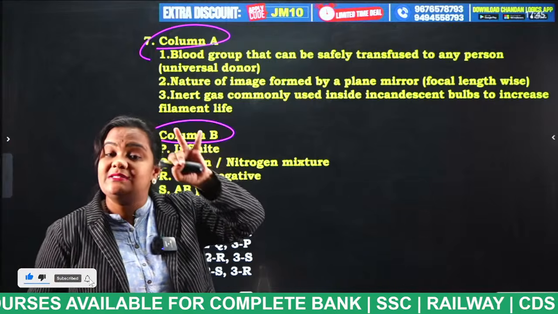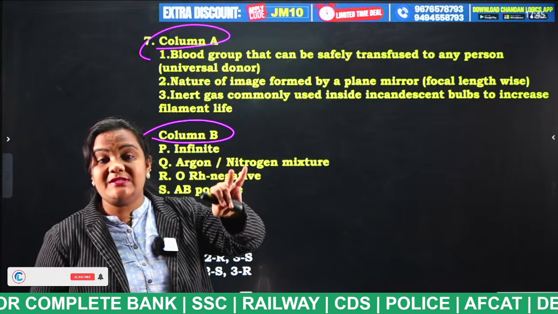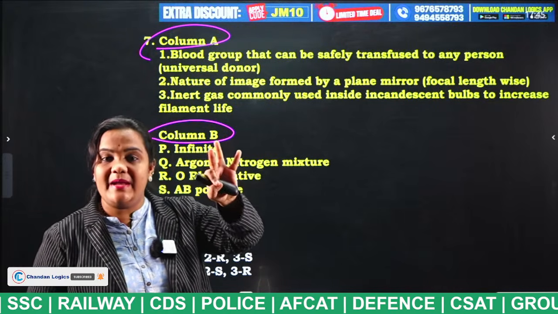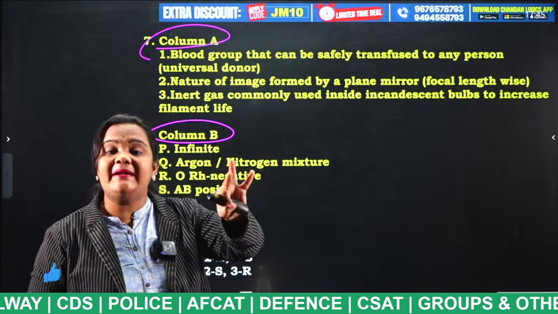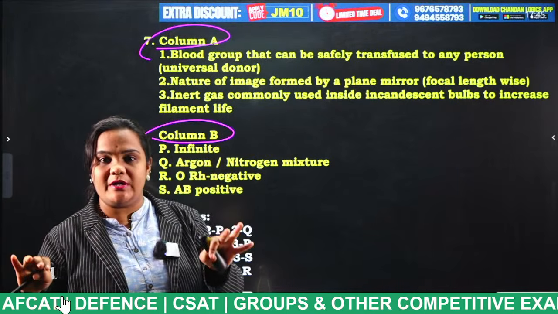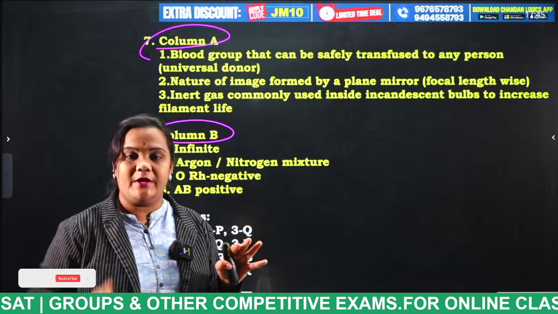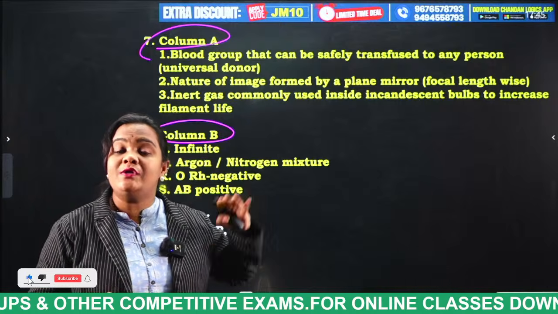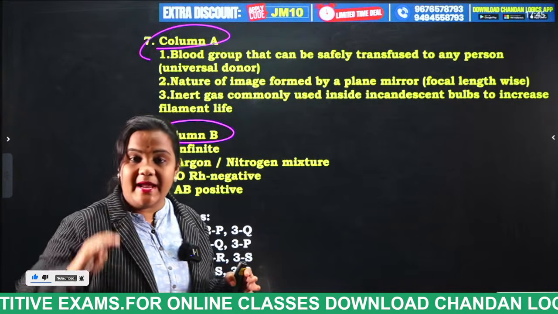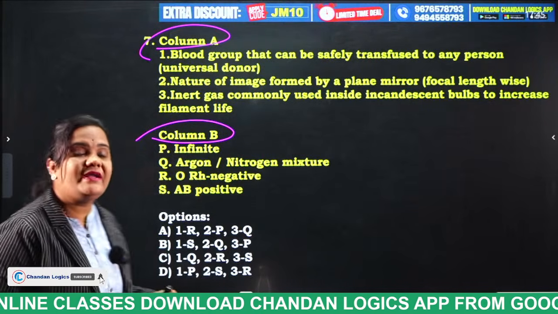O means it is universal donor, so it has no antigens, but it has AB antibodies. And finally, A blood group means it has A antigen, B antibody. B blood group means it has B antigen, A antibody. So, universal acceptor, universal recipient is AB and a universal donor is O group. Remember, very, very important.